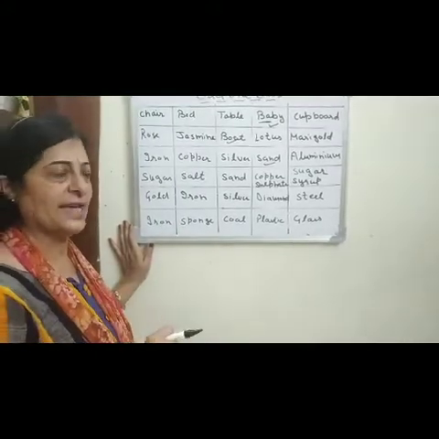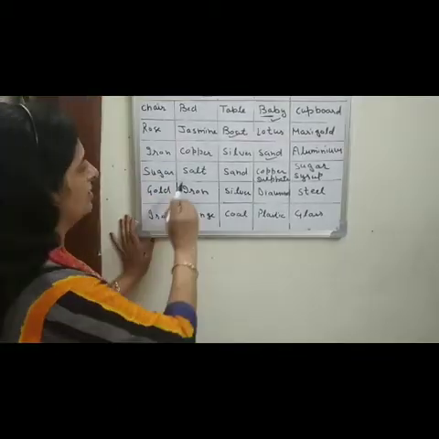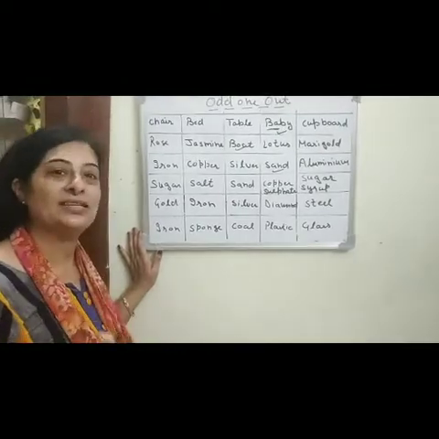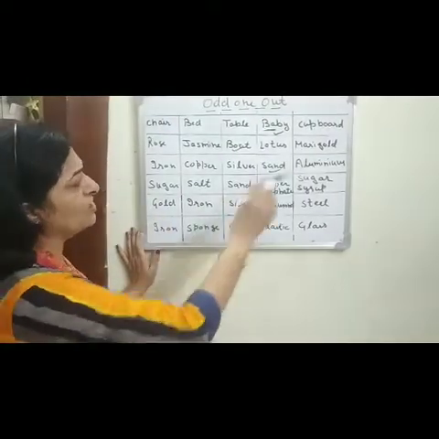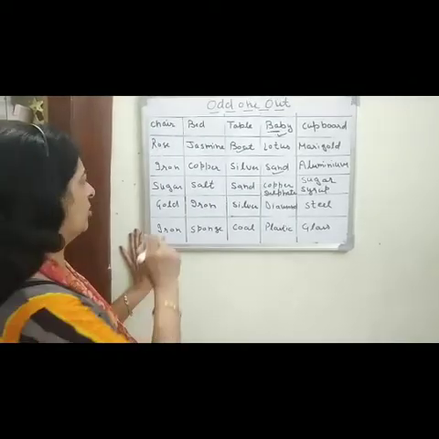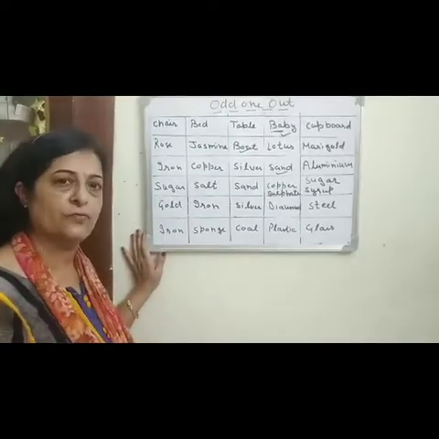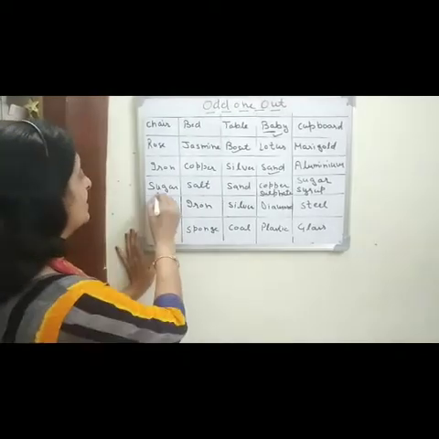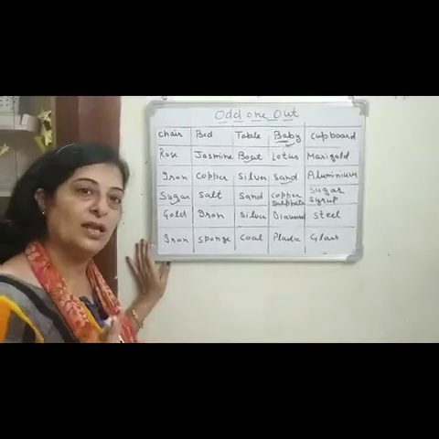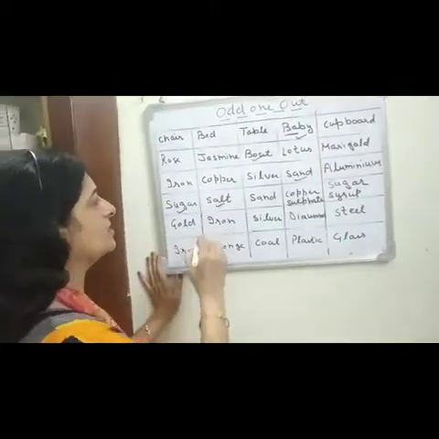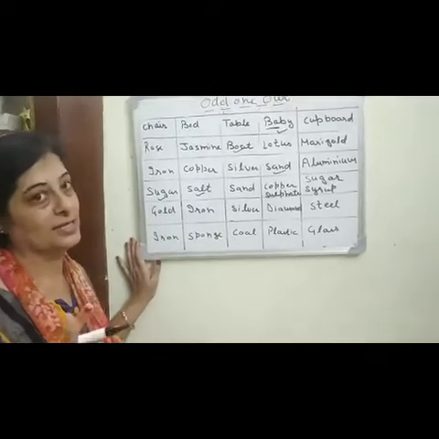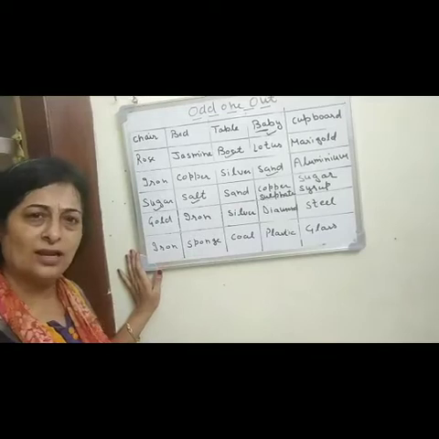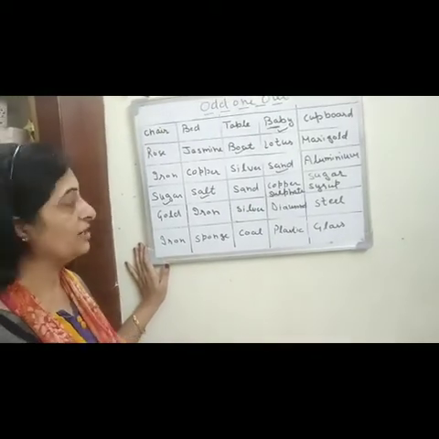Okay. Let us find out the next one. That is your sugar, salt, sand, copper sulfate and sugar syrup. Can you tell me which is the odd one out? Okay, find out. Sugar. If we dissolve the sugar in water, then what will happen? It will dissolve or not? Yes, it will disappear in water, means soluble in water. In the same way, is salt soluble in water or not? Yes, it is soluble in water. Okay, what do you think? Is sand soluble in water? No, it is not soluble in water.